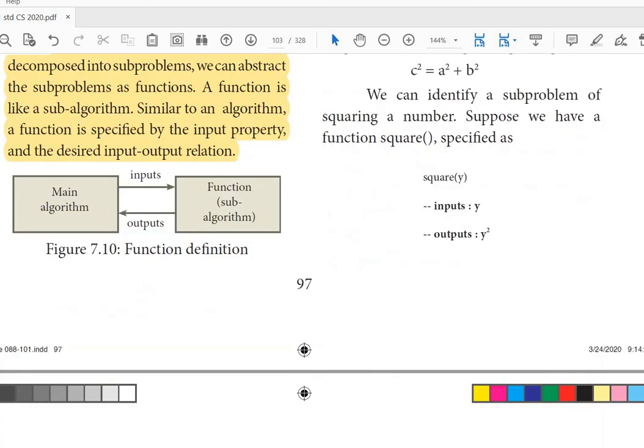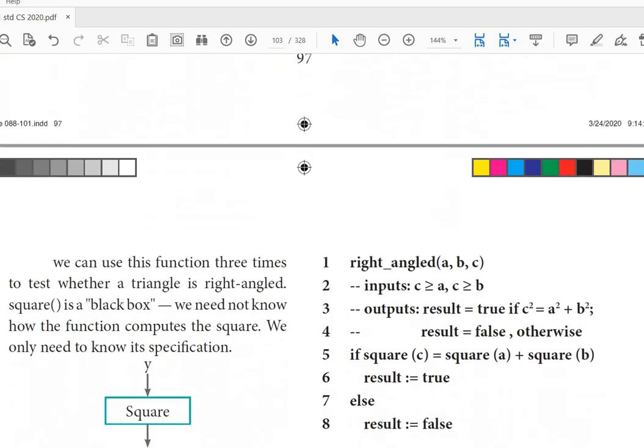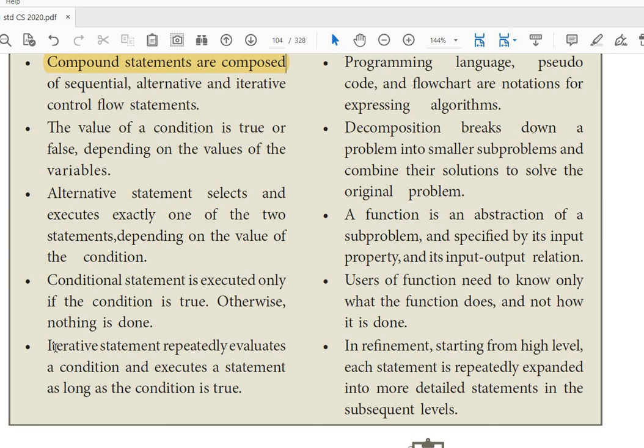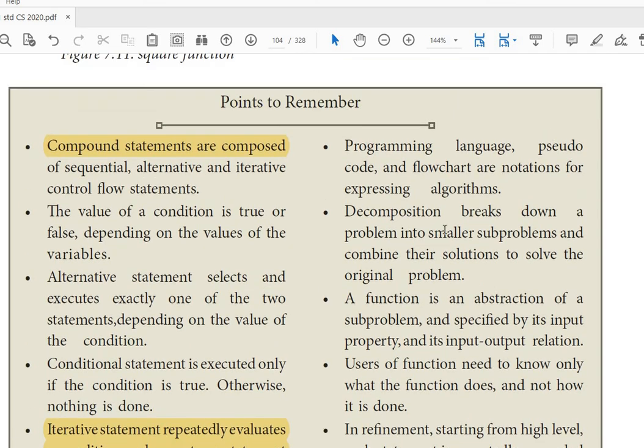Iterative means a set of statements is executed repeatedly, based on a condition. Then decomposition breaks the problem into subproblems, and the example is a function. And in notations, we learned about programming languages. We have not yet learned them, we only have an idea.